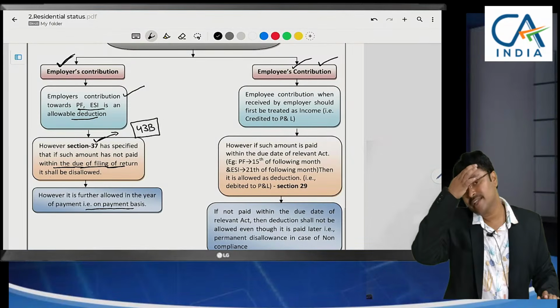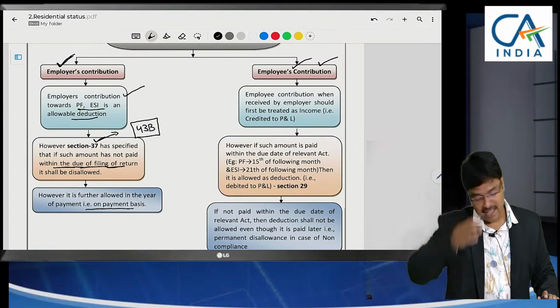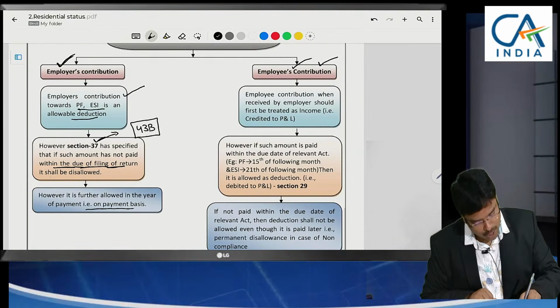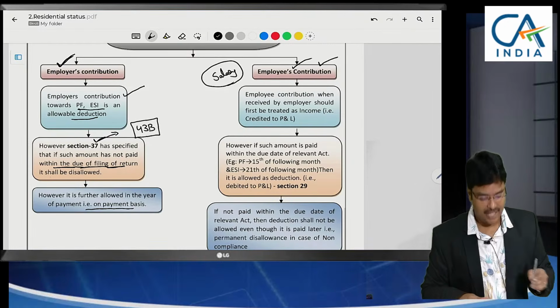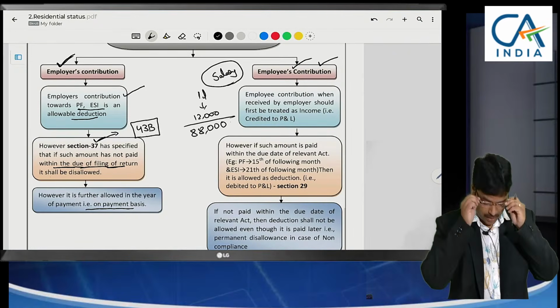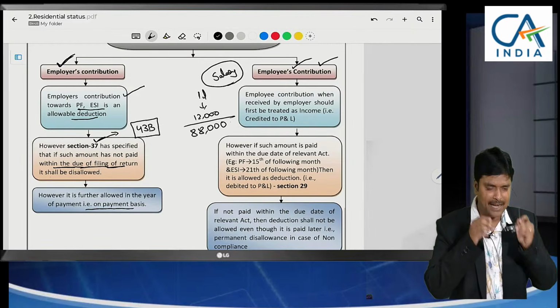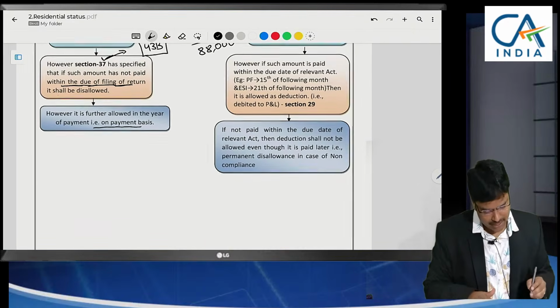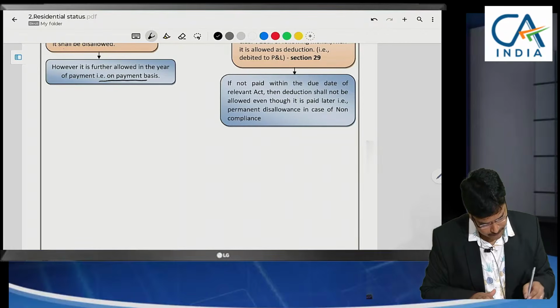Whose contribution, sir? Employee's contribution. Actually, the employee's contribution we deduct from salary. If his salary is 1 lakh and we are deducting 12,000, we are paying only 88,000 to the employee. So here what is the journal entry we are going to write?